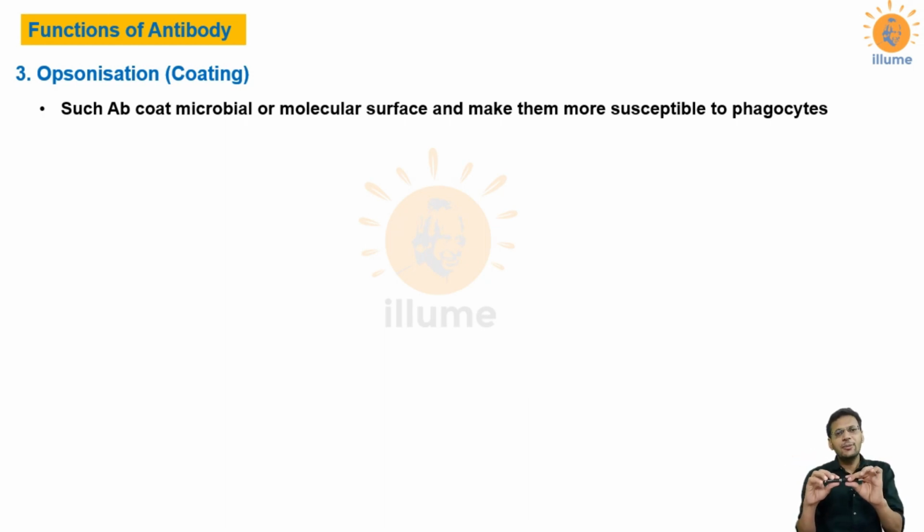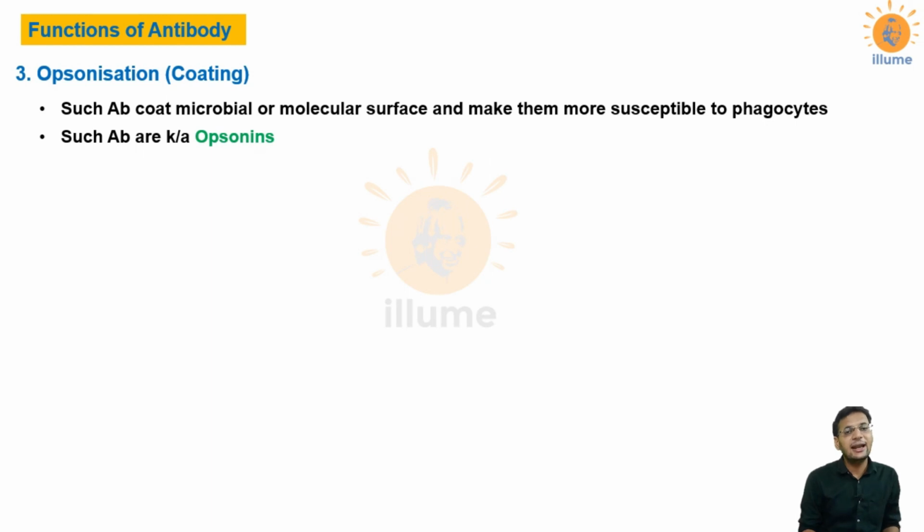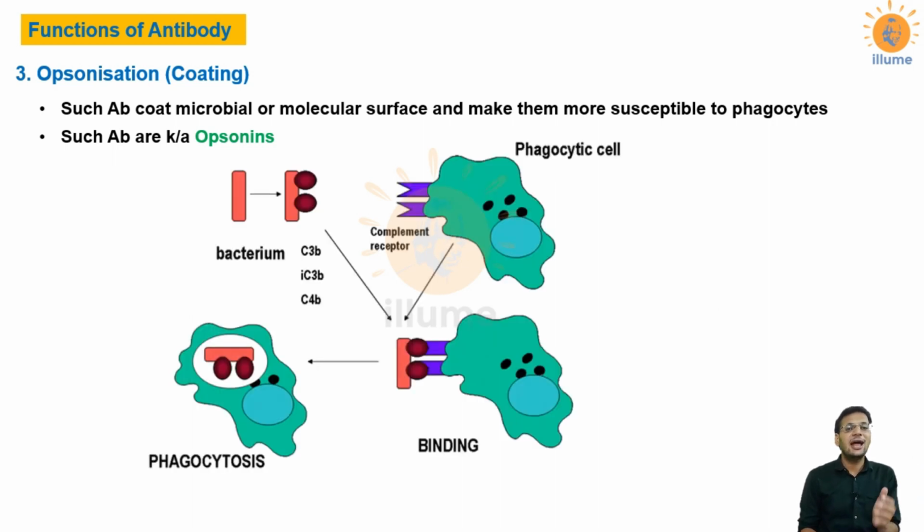If they are not coated by antibodies, your phagocytes would take time to recognize them, but once they are opsonized with antibodies, your phagocytes can easily recognize them and act on them, and such antibodies are called opsonins. So antibodies are of different categories depending on their function. Opsonins produce opsonization, agglutinins cause agglutination, and antitoxins neutralize toxins.